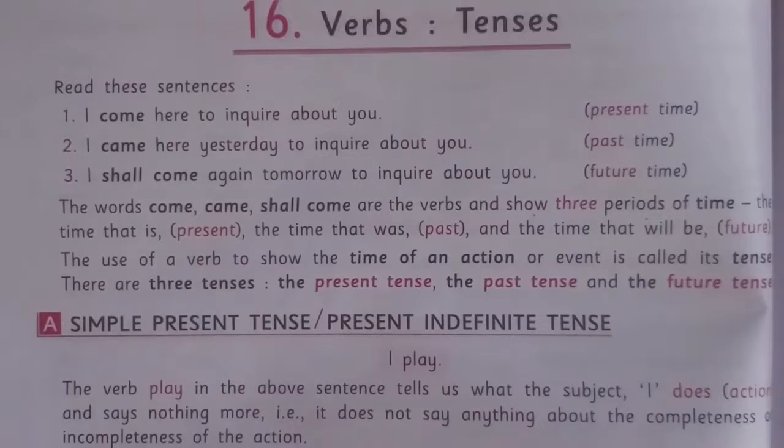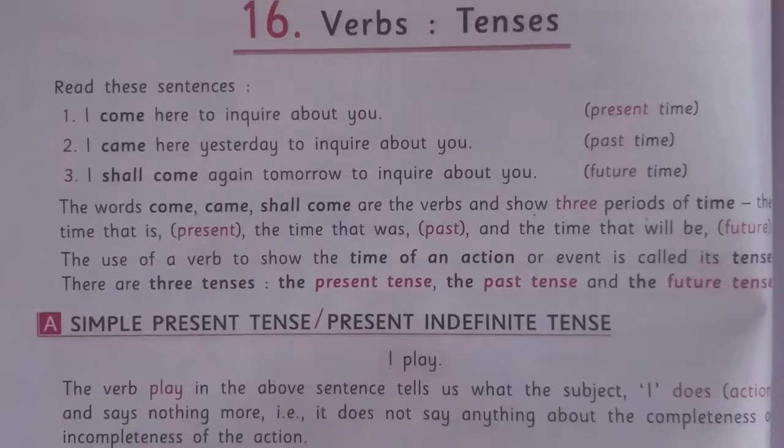So, you can say the use of a verb to show the time of an action or event is called its tense. There are three main tenses. First is present tense, second is past tense, and the third one is future tense. A verb that refers to the present time is said to be in the present tense. For example, he writes a letter. The sentence is in present tense.